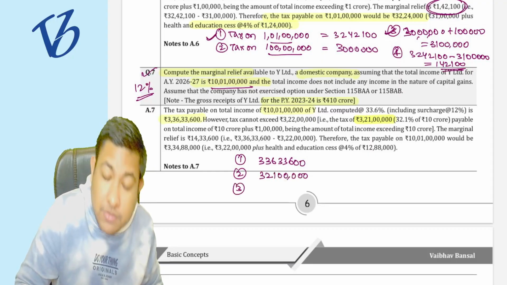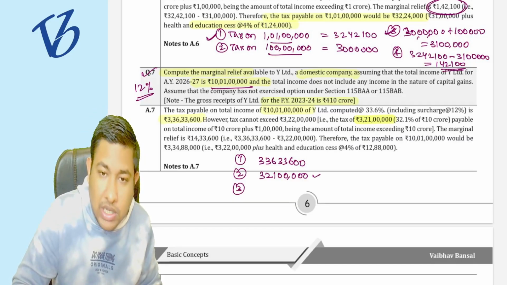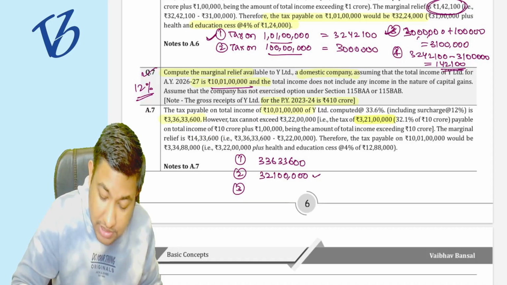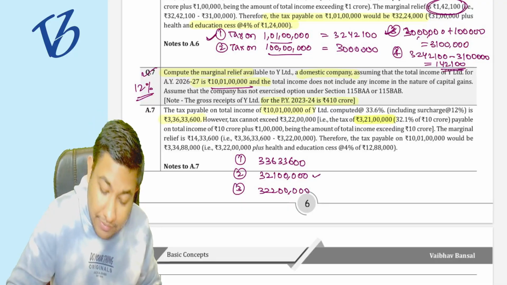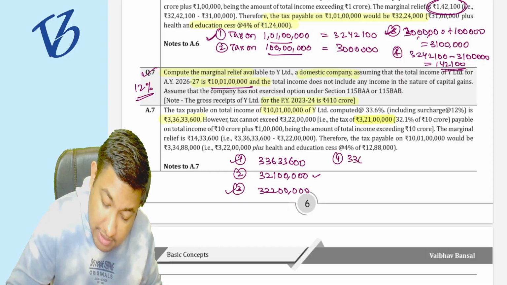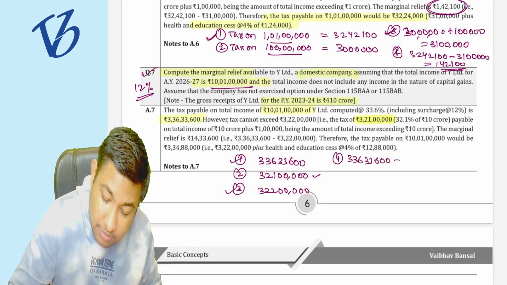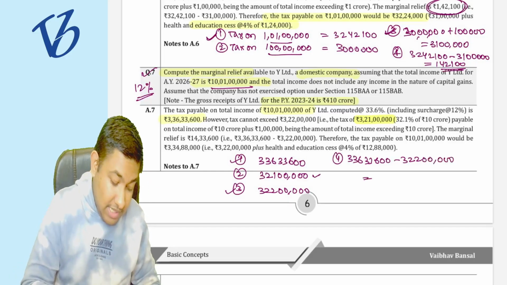Third step is going to be what? What is the third step? This plus increase in income. So 3 crore 21 lakh rupees plus 1 lakh rupees is going to be 3 crore 22 lakh rupees. Correct? The fourth step is what? Step 1 minus step 3. So 3,36,33,600 minus 3,22,00,000. Can you tell me the answer?